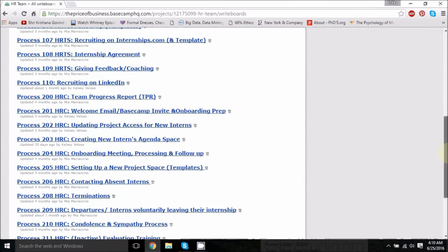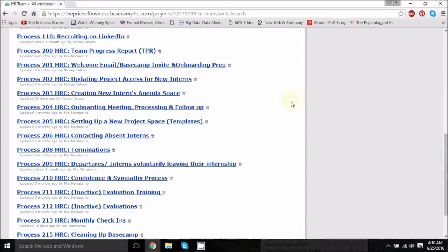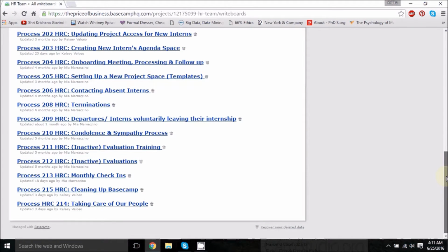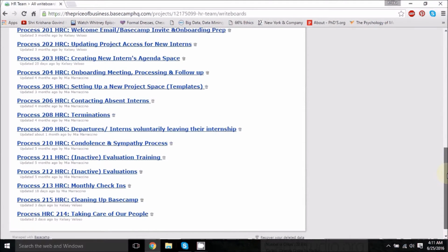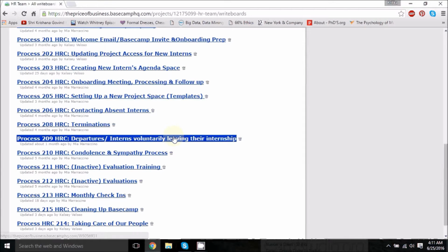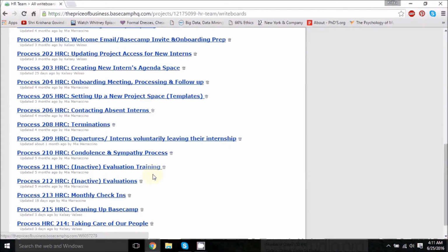For the HRCs, you will be going through all the processes starting from 200 until process 214. So these deal with all the tasks that the HR coordinators are supposed to complete in your internship at Price of Business. Please go through all these processes, and you will be conducting all the tasks according to the various processes that have been outlined over here.